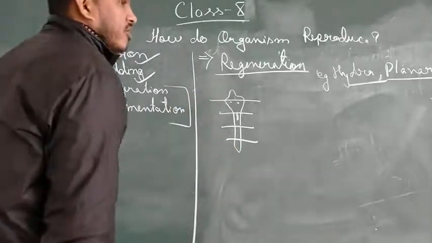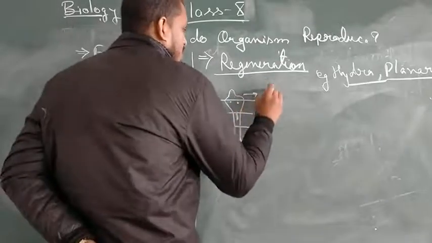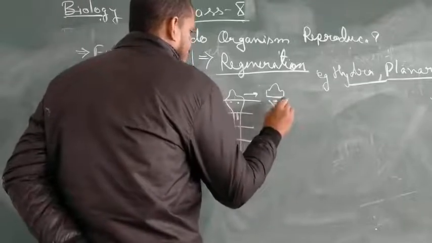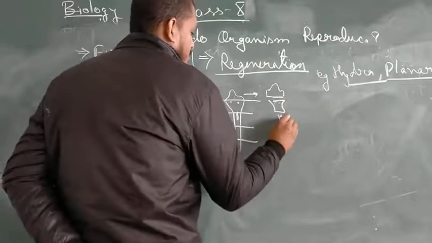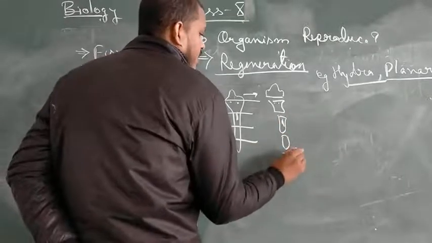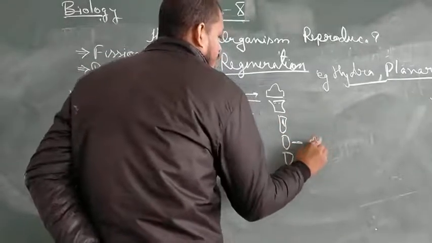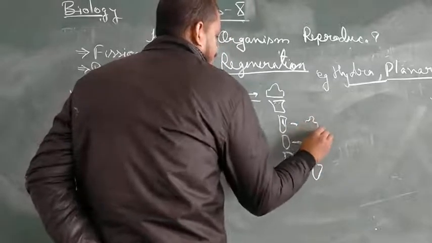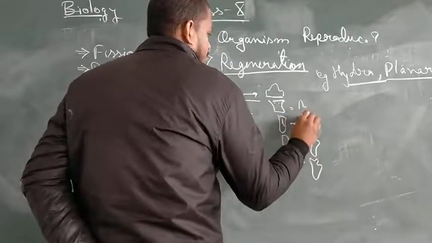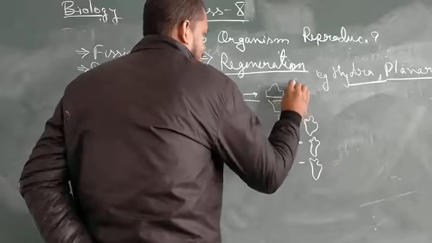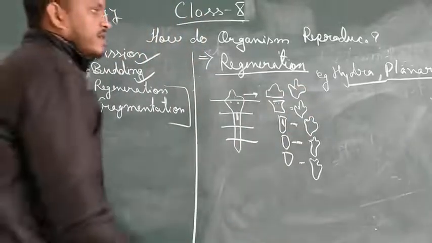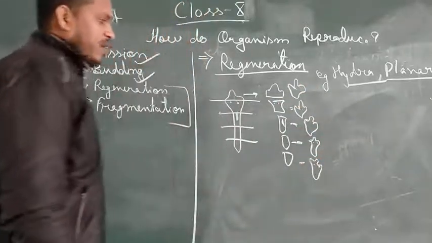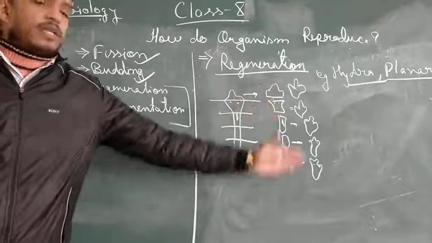So in regeneration, what happens? Each piece has the capability to develop into a small organism of the same kind, and later they will mature. This is what happens in regeneration: each broken or cut part has the capability to develop into a complete new organism.